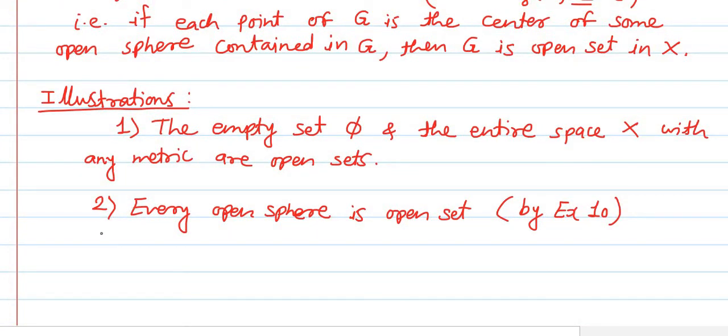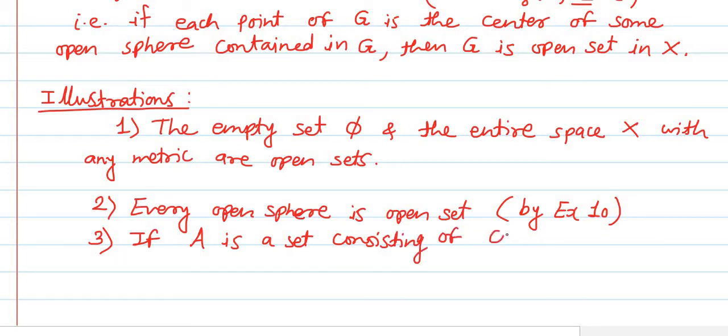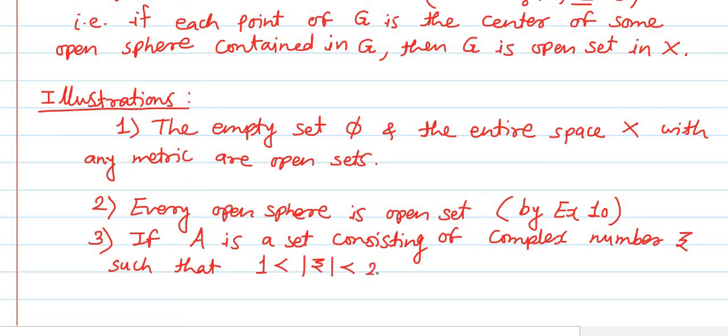Okay. Next, the third illustration is: if capital A is a set consisting of complex numbers z such that 1 is less than absolute value of z is less than 2, that is, 1 < |z| < 2, with the usual metric.